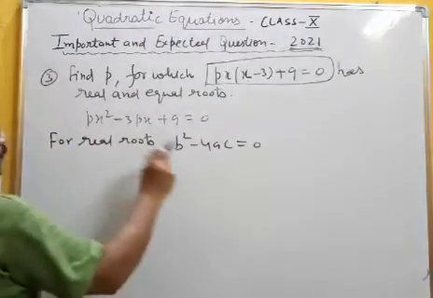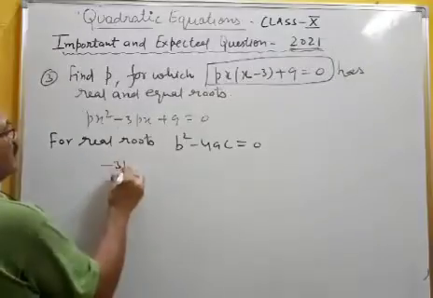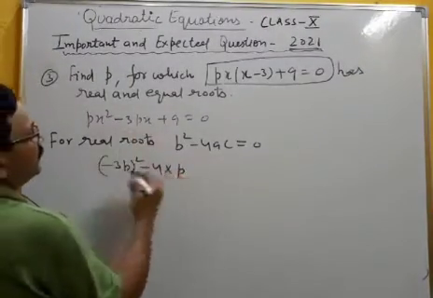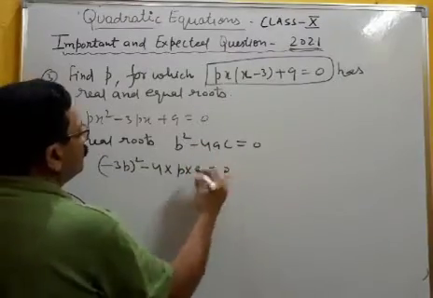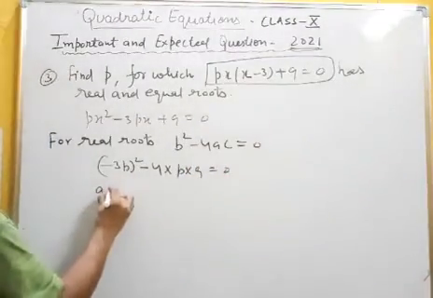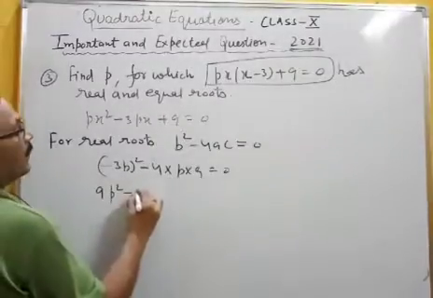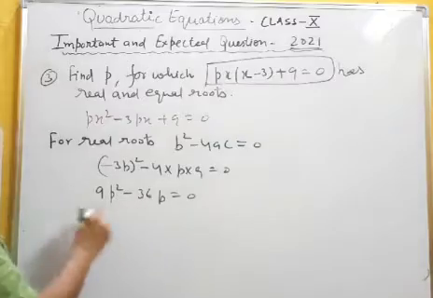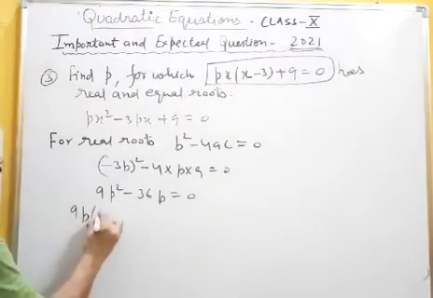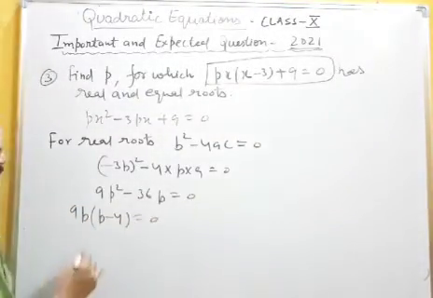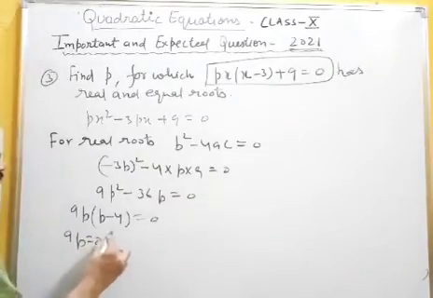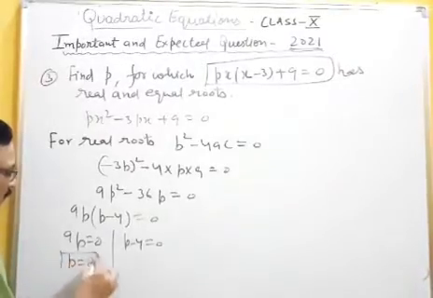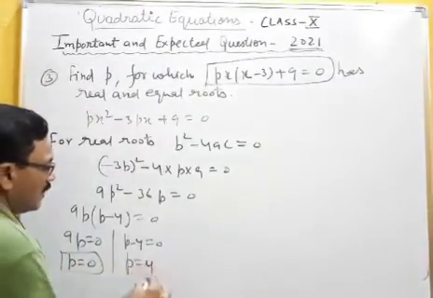Okay. Now what is b? b is minus 3p. So (3p) square minus 4, a is p and c is 9, equal to 0. Open the brackets. 9p square minus 36p equal to 0. Can we take 9p common? 9p into p minus 4 equal to 0. So first 9p equal to 0 and p minus 4 equal to 0. p equal to 0 and p equal to 4.